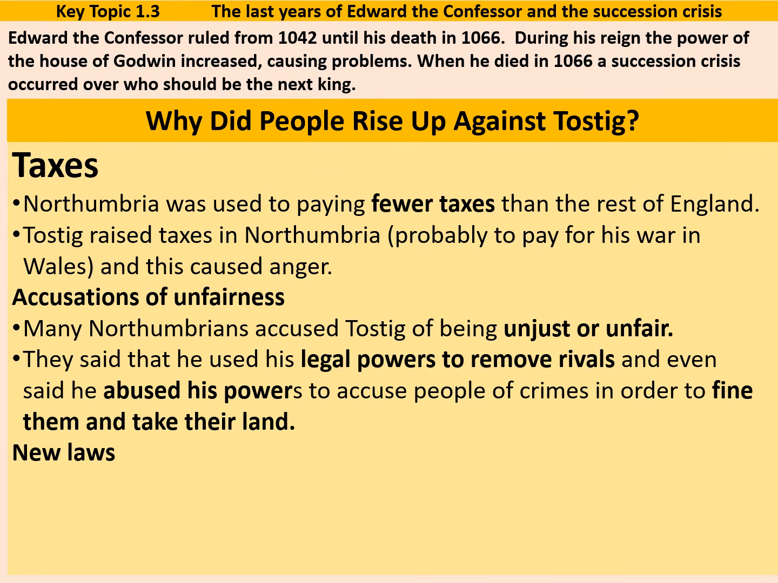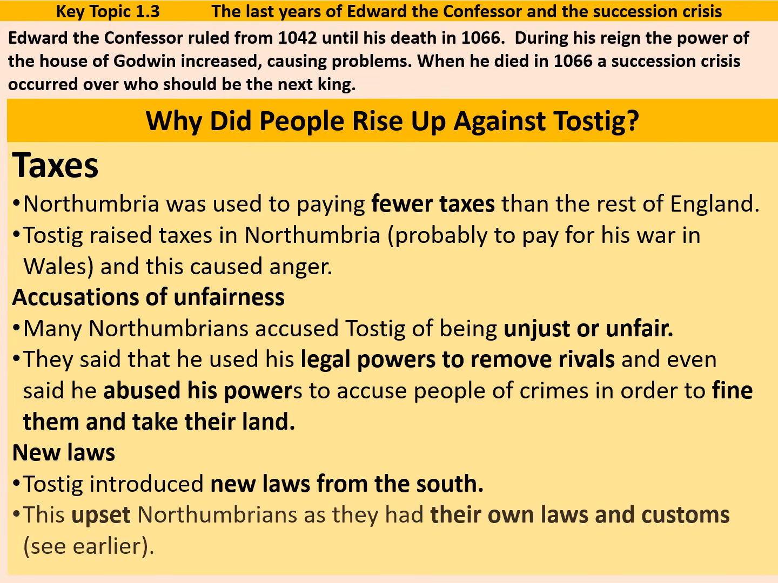He also introduced some unpopular new laws. He introduced laws that were common in the south, but had never been used in the Danelaw. This upset the Northumbrians, as they had their own laws and customs, as we've seen earlier from the Danelaw. So already we've got the people in the north resenting Tostig's rule.